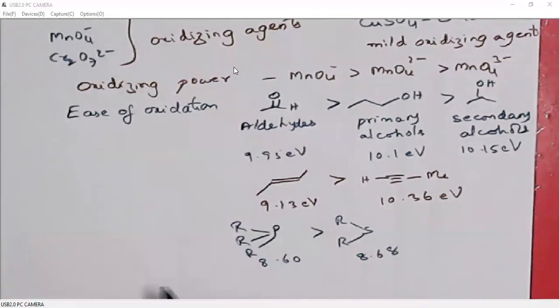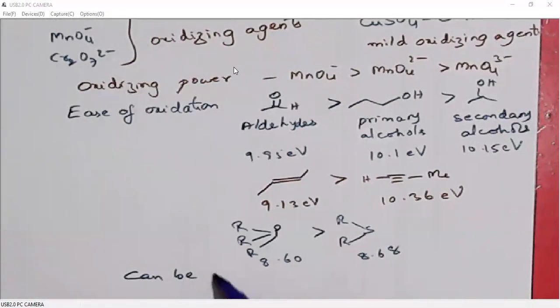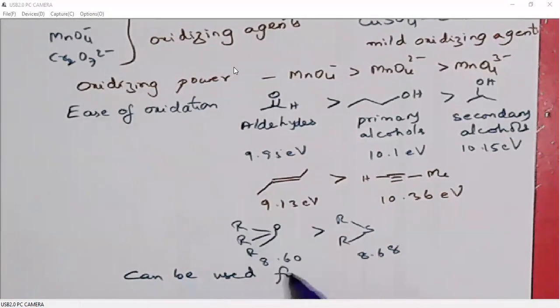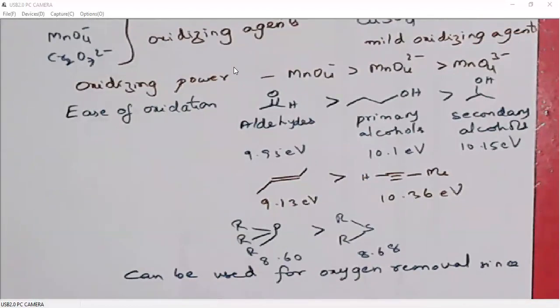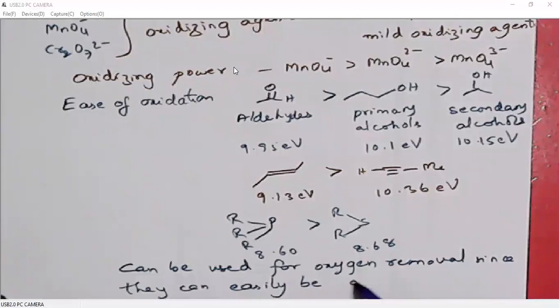So these can be used for oxygen removal, since they can easily be oxidized. Generally, phosphorus and sulfur reagents are used as oxygen removing agents.